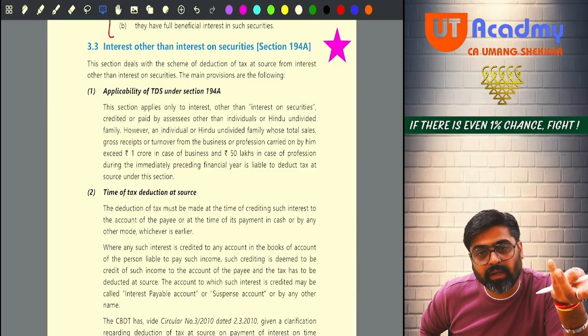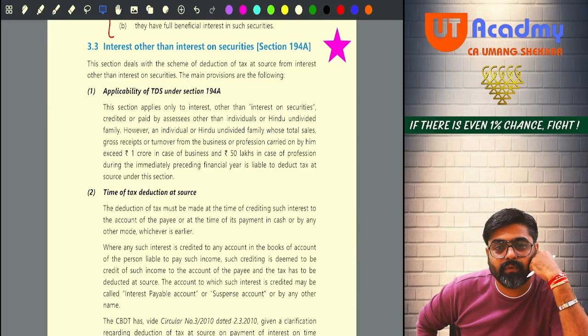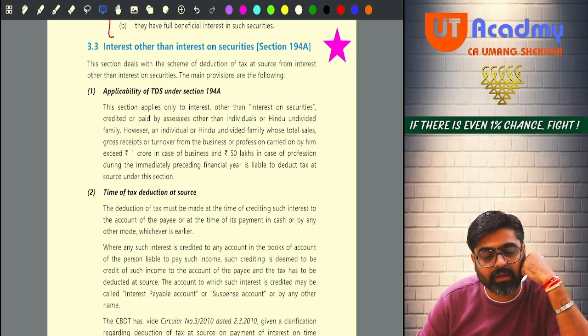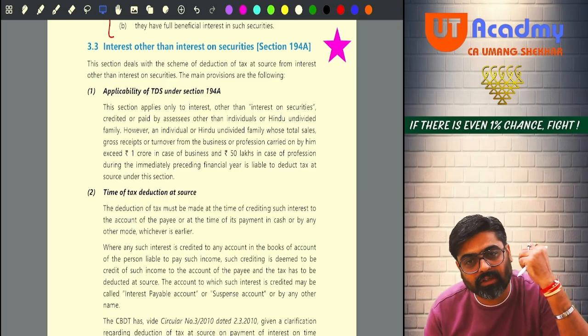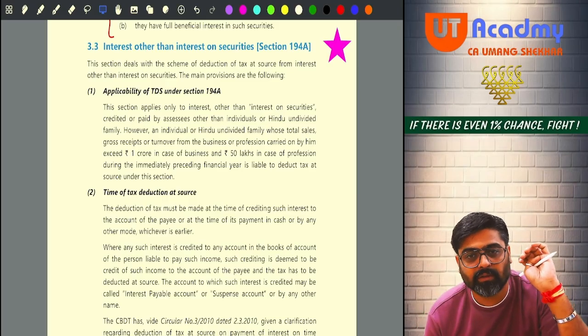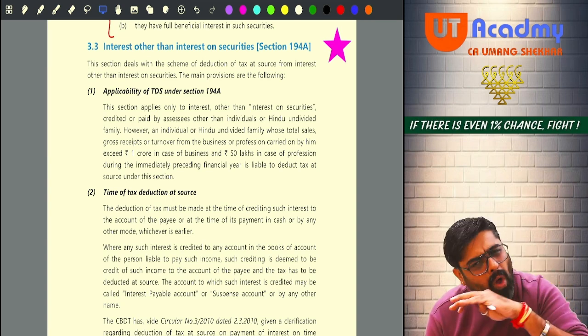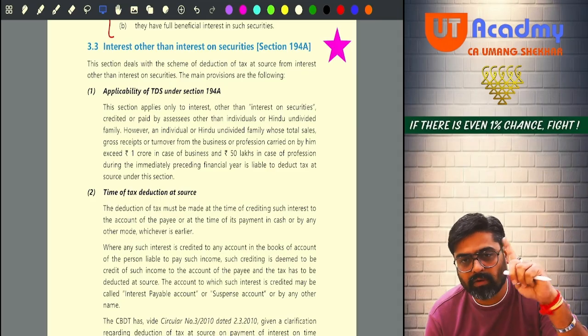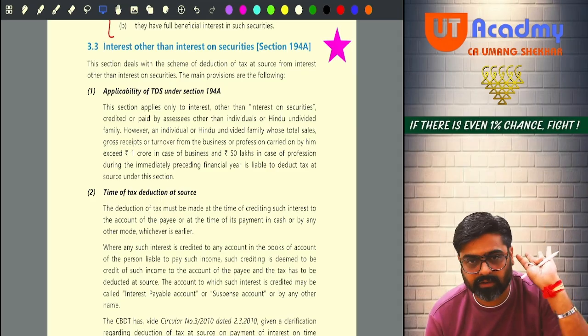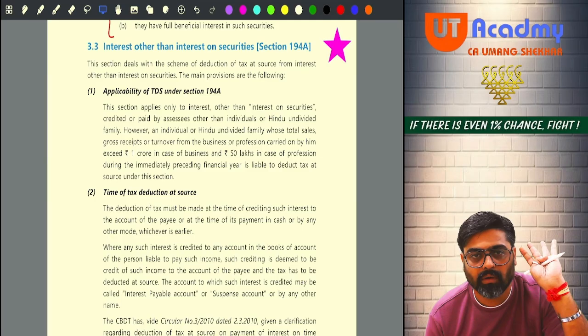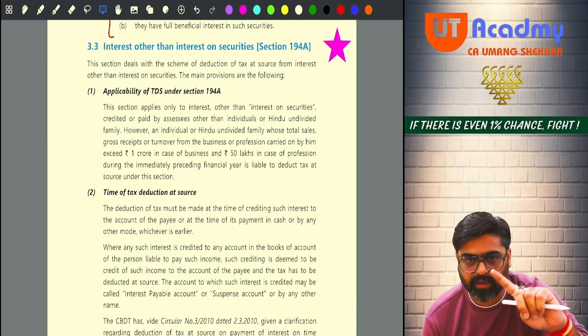Next one. Can you deposit your money in the bank? Fixed deposits, etc. On those fixed deposits, will the bank give you interest? The bank will deduct TDS under this section. All the interest will be covered by 194A. All interest. Yes or no? Any interest other than interest on securities will be covered by 194A.